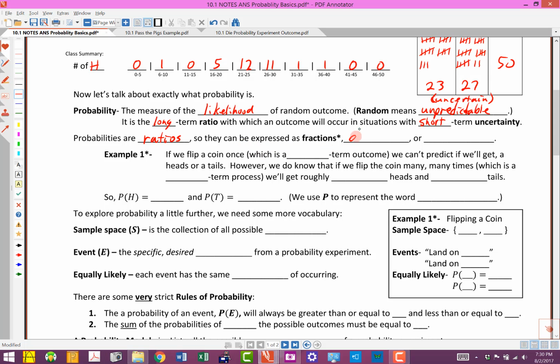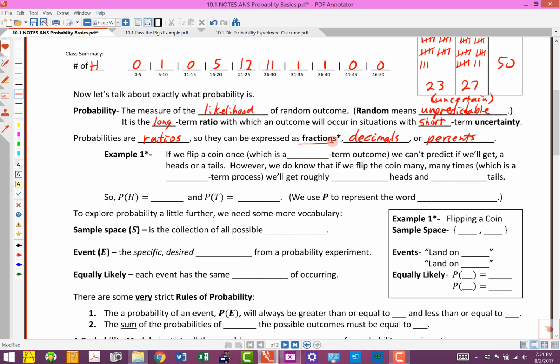They can also be expressed as decimals, and they can sometimes be expressed as percents. I put a little asterisk by this one because most of the time we're going to talk about probabilities in terms of fractions. Occasionally we'll use decimals and percents, but most of the time we'll talk about them as fractions because they are ratios. They're a comparison of a number on the top and a number on the bottom.